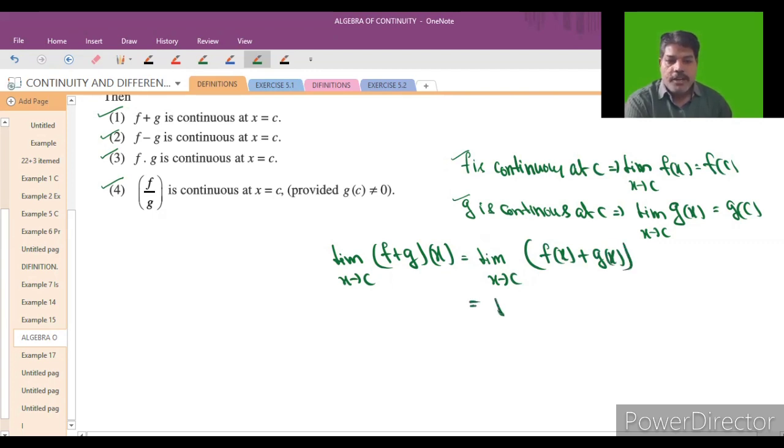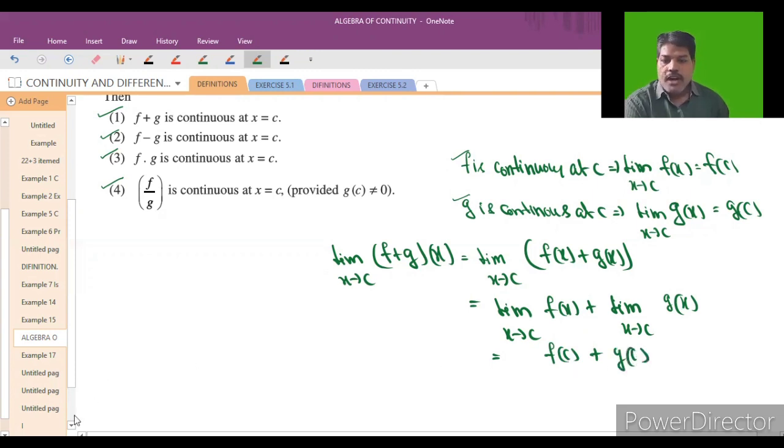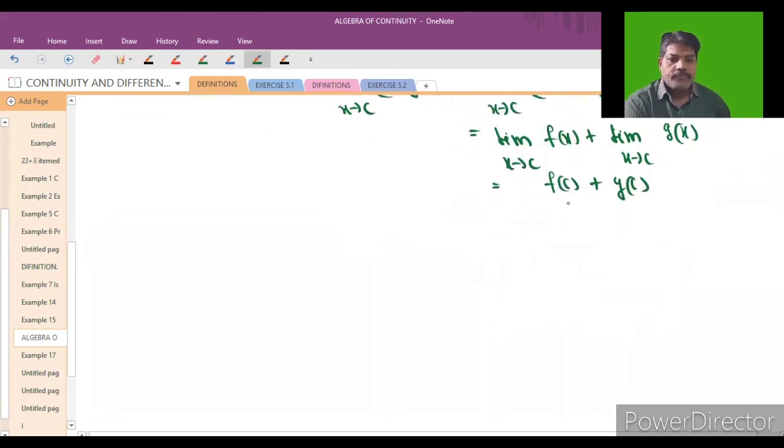That meaning is the limit as x tends to c of f of x plus the limit as x tends to c of g of x. The limit as x tends to c of f of x, since f is a continuous function, will become f of c. And the limit as x tends to c of g of x, since g is also continuous, will become g of c. So it will become f of c plus g of c, which can be written as f plus g of c only.